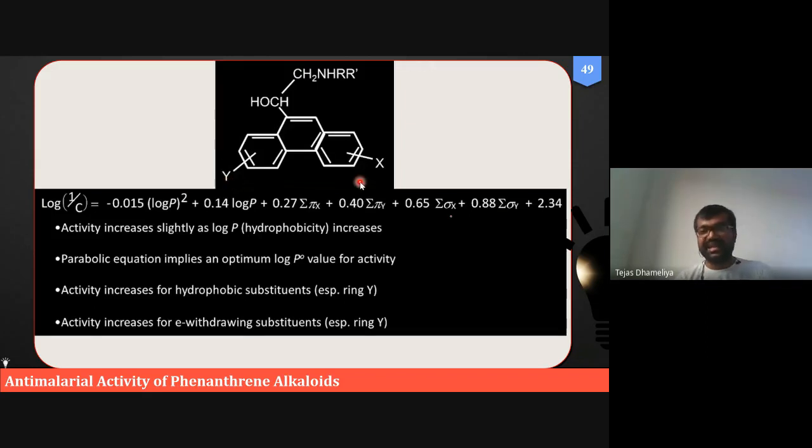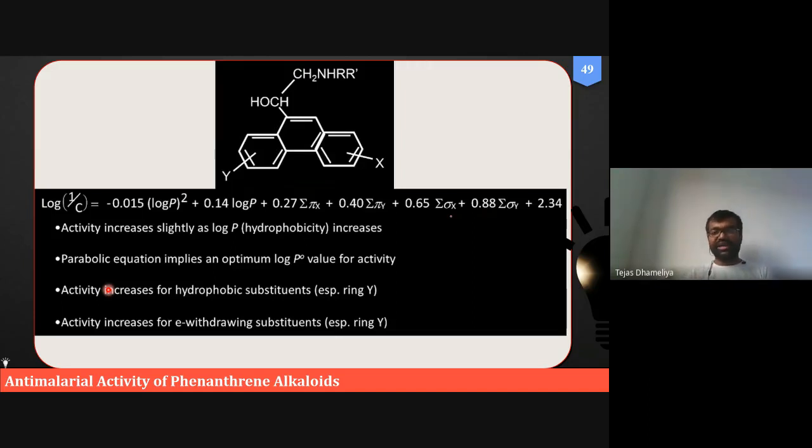Friends, x and y represent the electronic parameters sigma x, sigma y, and they also have hydrophobic parameters pi x and pi y. In other words, all of these terms pi x, pi y, sigma x, sigma y are in positive relationship with log 1 upon C. That means if we increase electron withdrawing groups and hydrophobic substituents, activity will increase. So this is the meaning of that substituent.